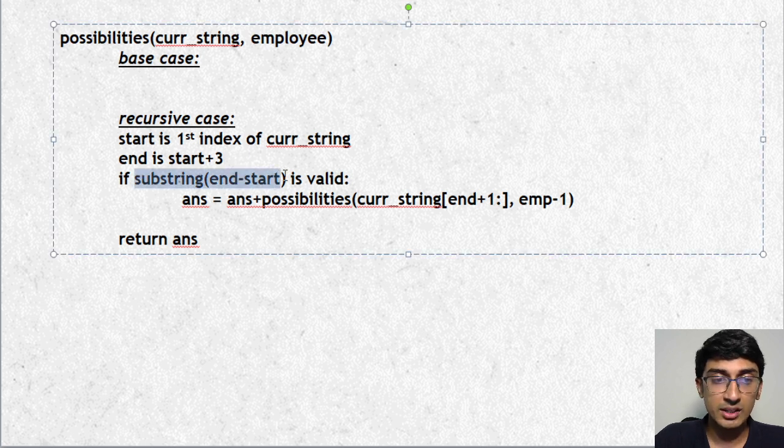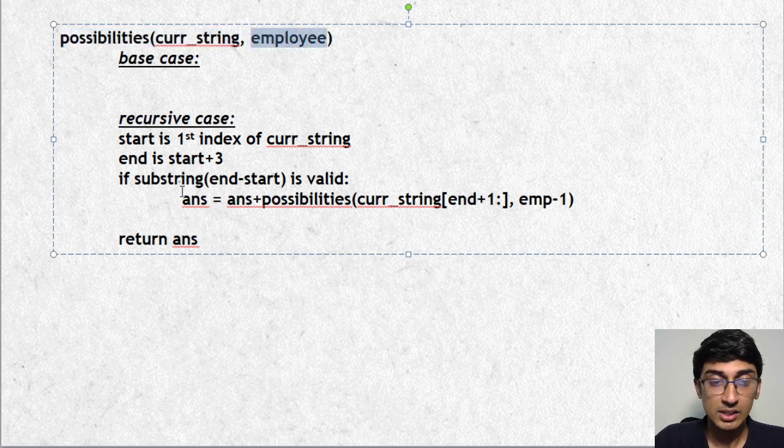If this substring, that is from the start till the end, is valid, then you will get the number of possibilities from the remaining part of the string. And the remaining part of the string is, see, end was start plus 3. So we will start from end plus 1 and go on till the remaining part. So this is the function definition, that is the number of possibilities from this string for these many employees.